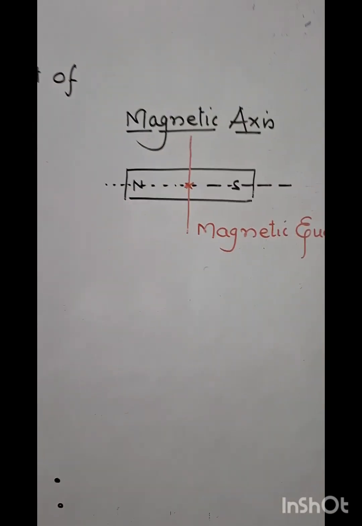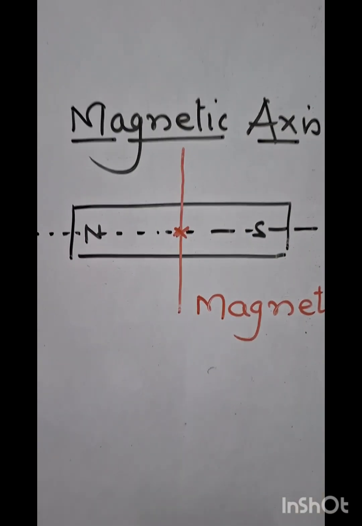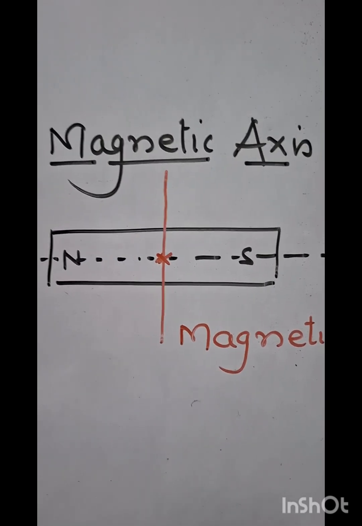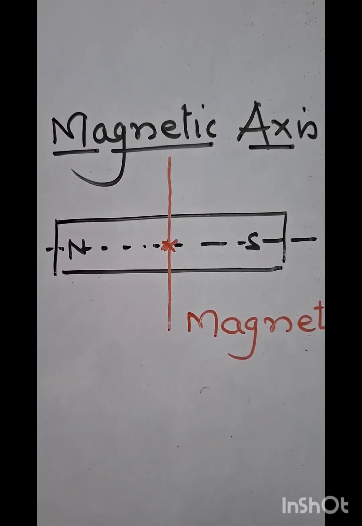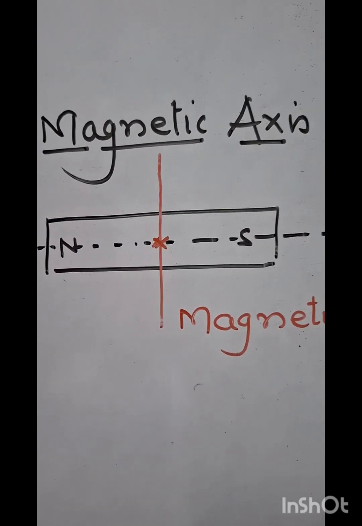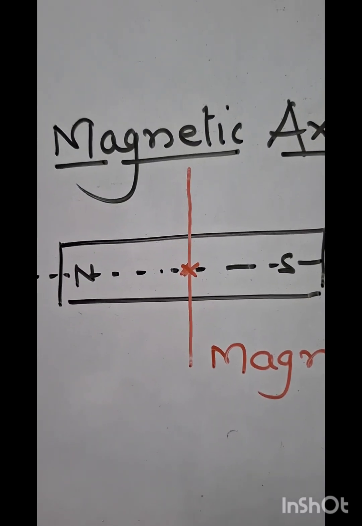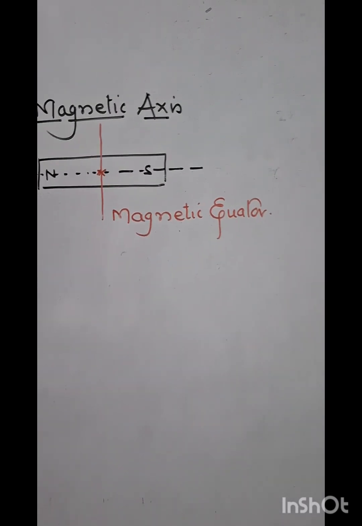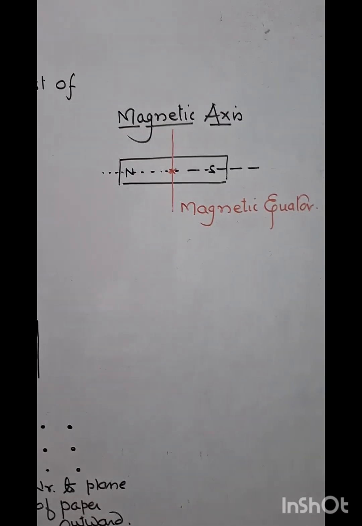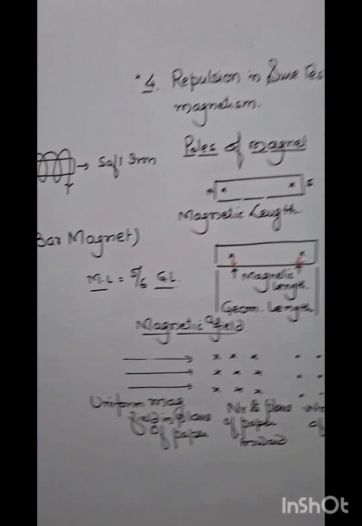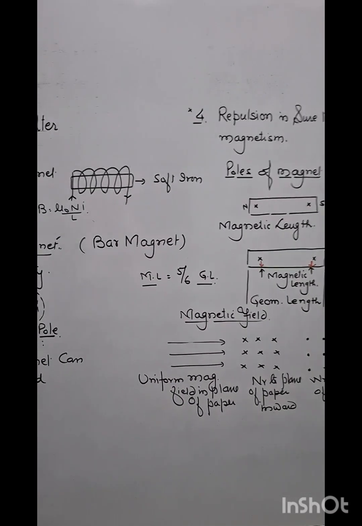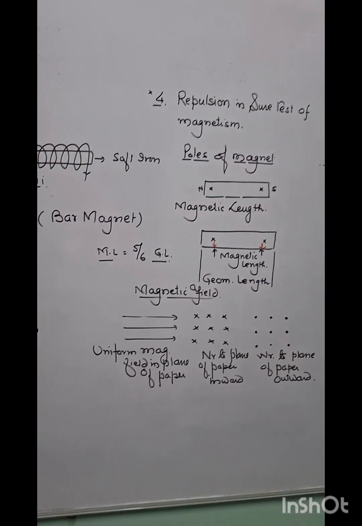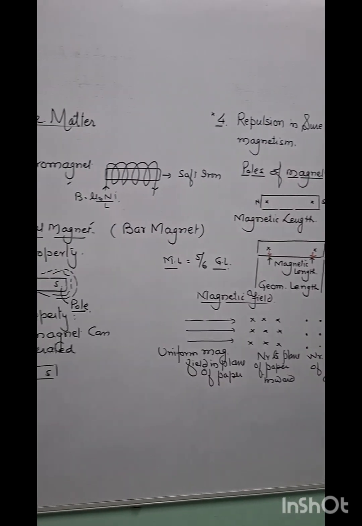Students, the line joining the two poles of a magnet is called magnetic axis, and the line passing through center of the magnet and perpendicular to magnetic axis is called magnetic equator. These were some basic terms to study before the starting of this chapter.